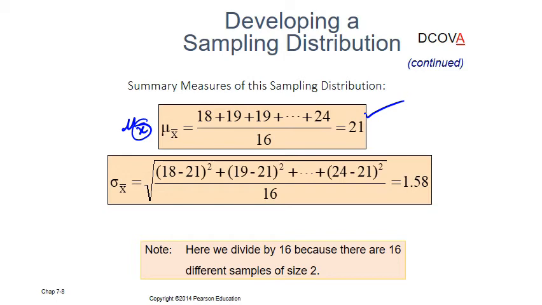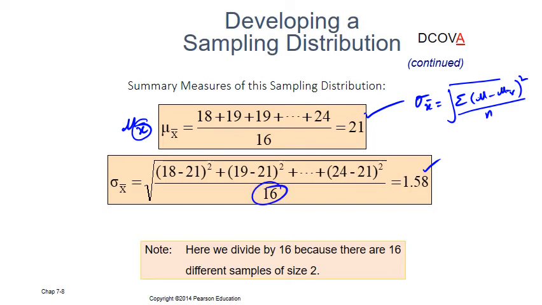Now we calculate the standard deviation of these means. The formula for the standard deviation of the means is the square root of the sum of the means minus their mean, whole squared, divided by n, or n minus 1, whatever you think.